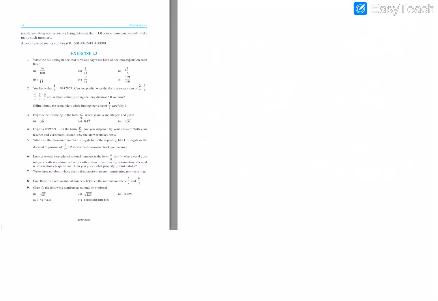Just do that sum. Now coming to our exercise, let us see the first Roman here. In the exercise, first Roman, if you have textbook, it's okay. If you don't have also, it's not a problem. 36 by 100. So since it is a decimal, denominator is in 100, multiple of 10, it is a decimal fraction. So simply 36 by 100, what we write? 0.36, decimal before 2 places, since 2 zeros are there.